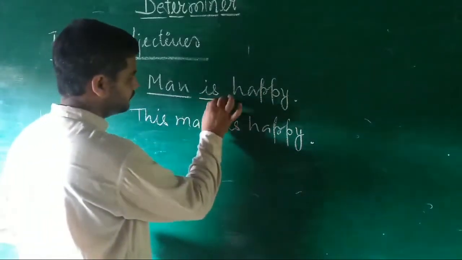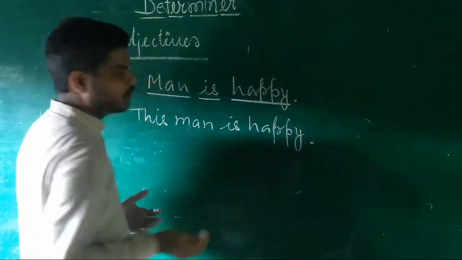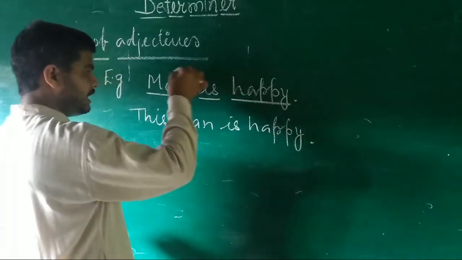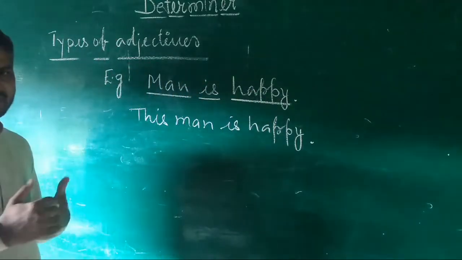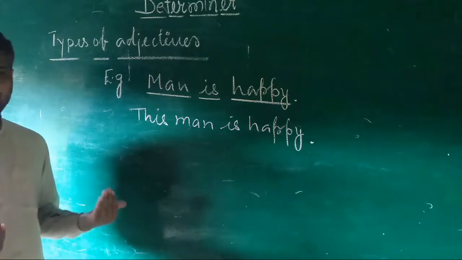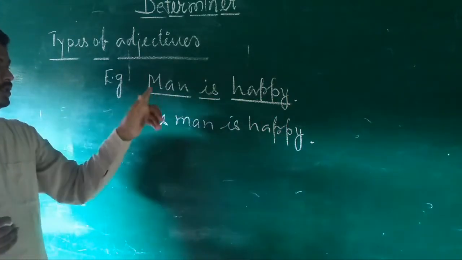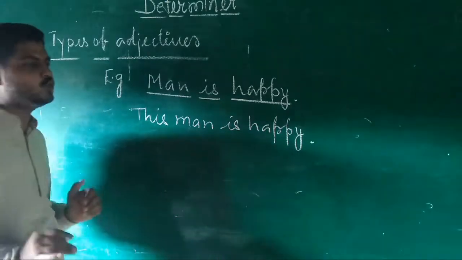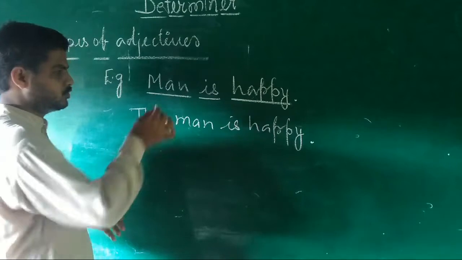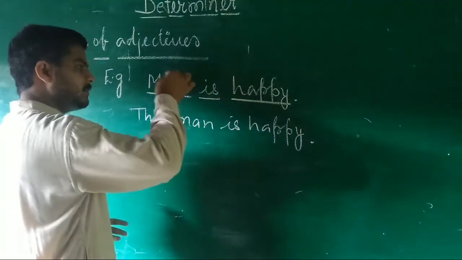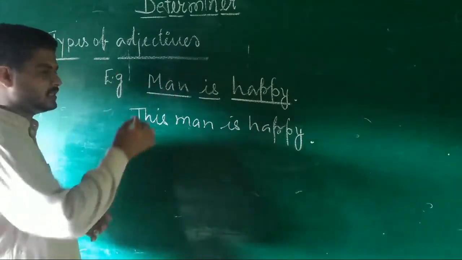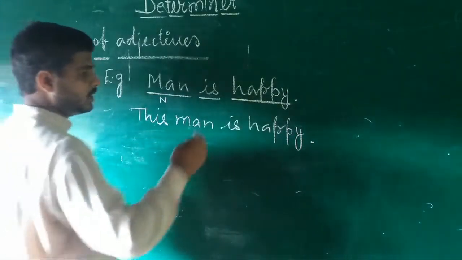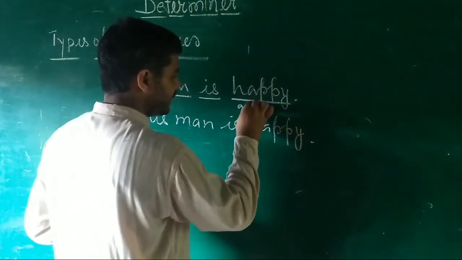Is is a verb. Happy. How is the man? Happy. It means this word is telling about the man, the mental condition of the man. This word is describing the condition, the mental condition of the man. It doesn't matter, but simply you can say that this is happy. Who is happy? Man is happy. This word is indicating about man, which is already a noun. So, according to our understanding, we can call it an adjective.